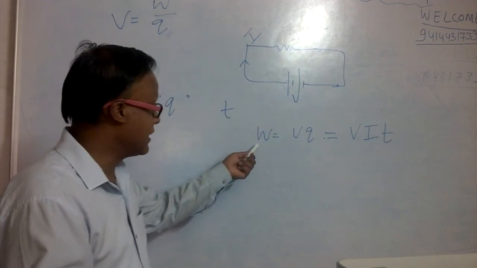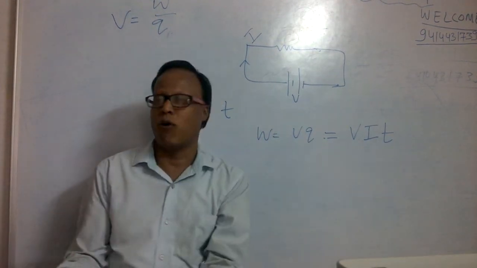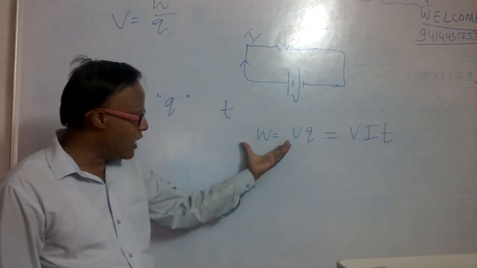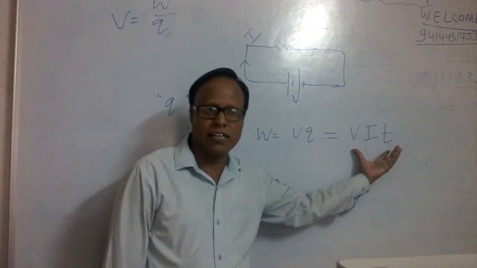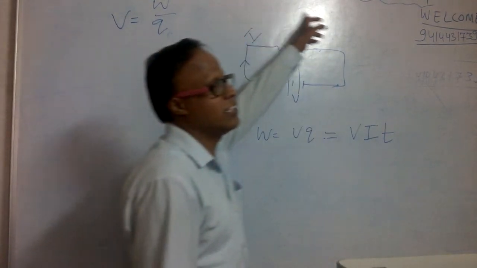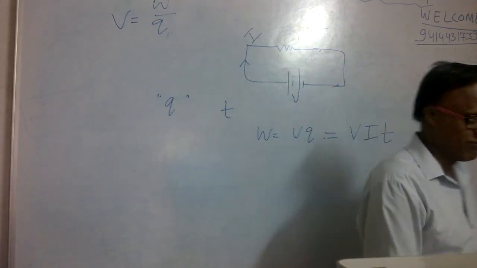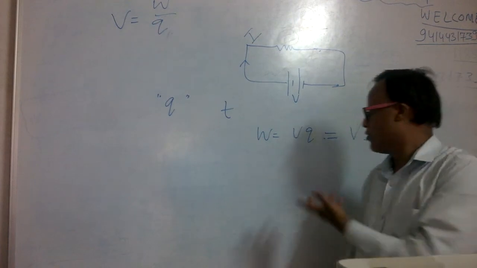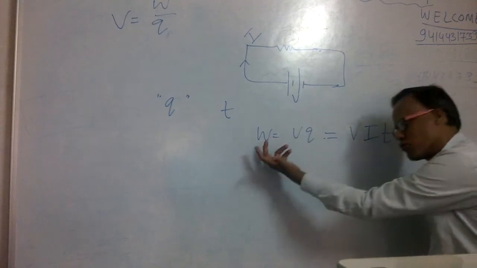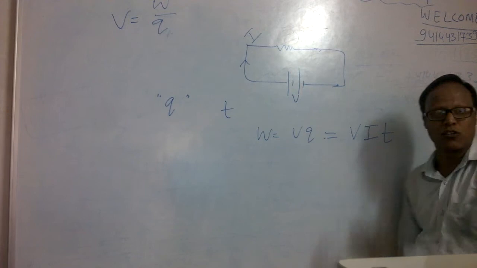So this work is converted in the form of electrical energy. Or we can say this work done W is VIT, which is equal to the electrical energy consumed in any electric circuit. Okay? Any doubt? So electrical energy consumed in the circuit is given by this. So W is equal to E.